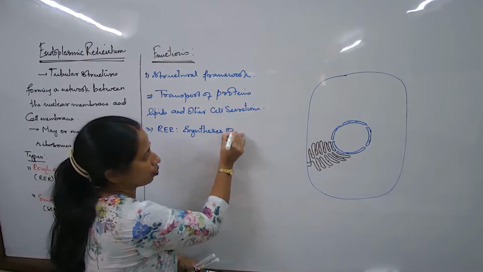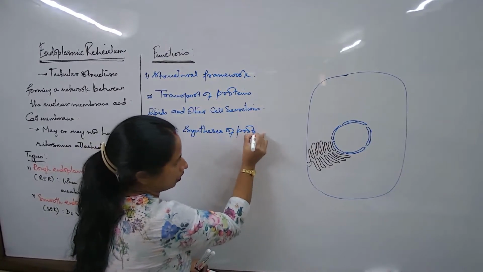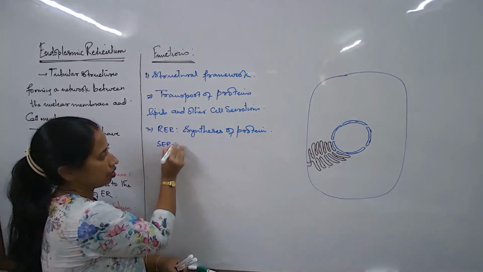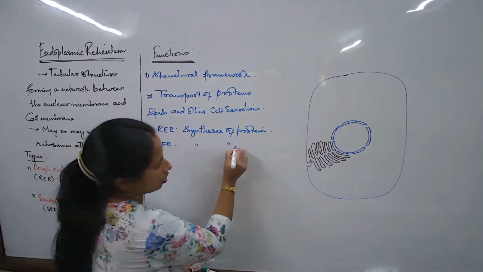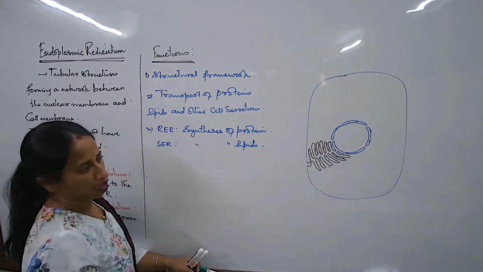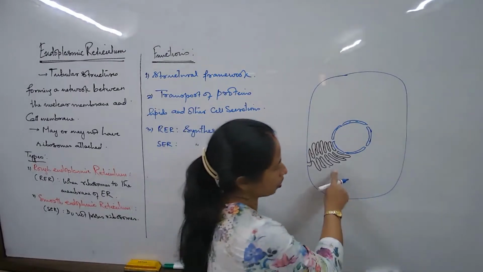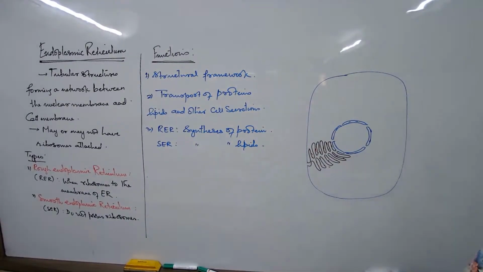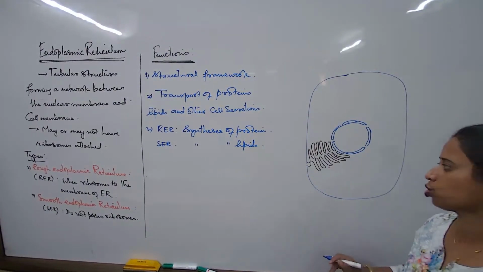Formation of proteins: RER is engaged in the formation of proteins. What about SER? SER is engaged in the synthesis of fats and lipids. Say suppose now I talk about the rough endoplasmic reticulum. What is it supposed to produce? It is supposed to produce proteins.